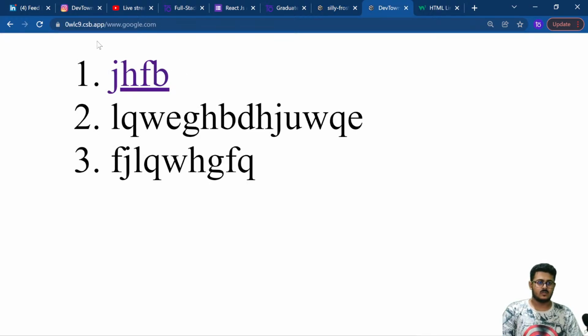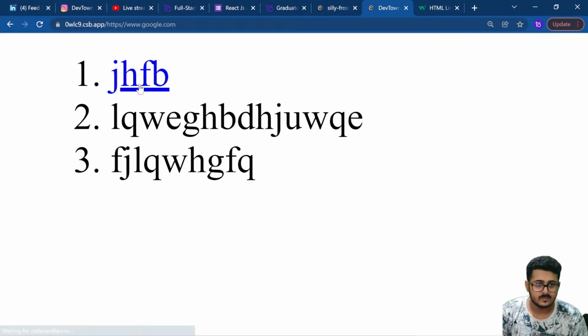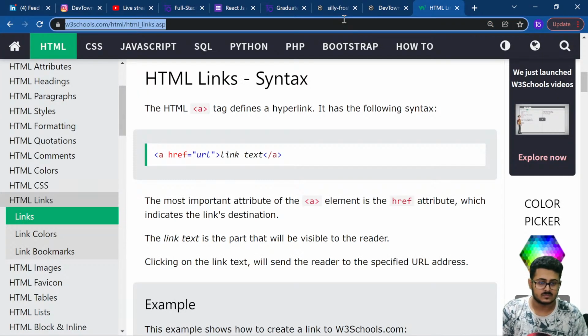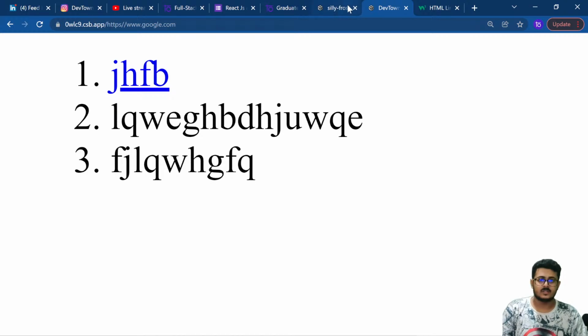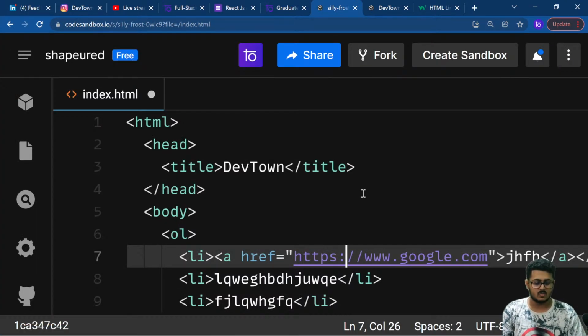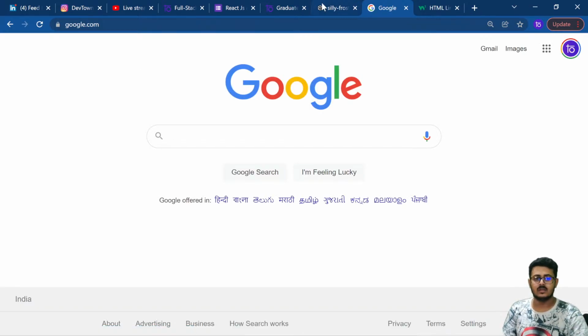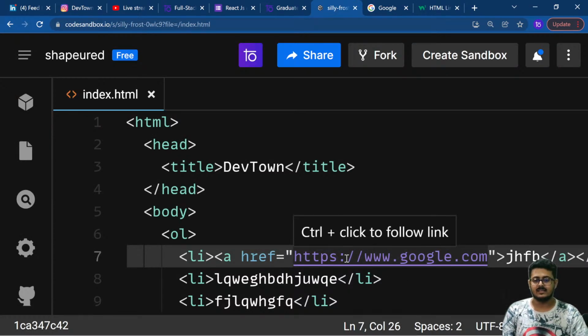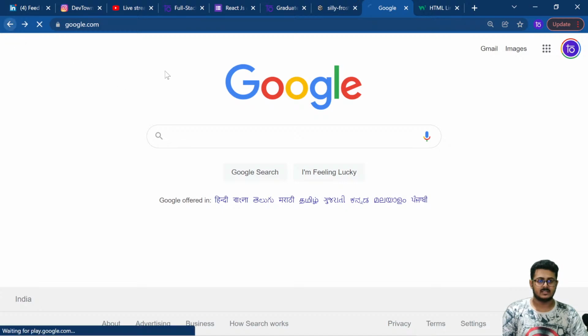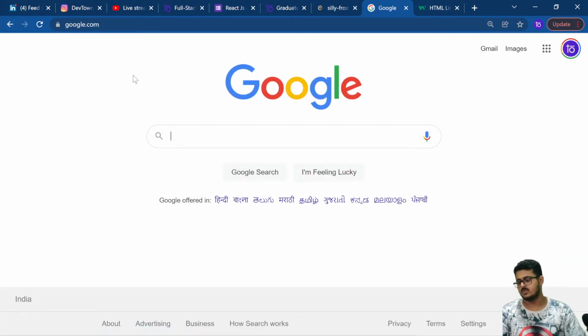Just save it right over here, reload the page. Okay, so it's not working. I've missed a colon right over here, so it's like https colon slash slash. Now it should work. Let me refresh the page and click on the link, and it's taking me to Google. So you can just write https colon, then www.google.com in the href, and the link in the website will take you to google.com. This is how you create an href. So that is how you create the hyperlinks that you want.